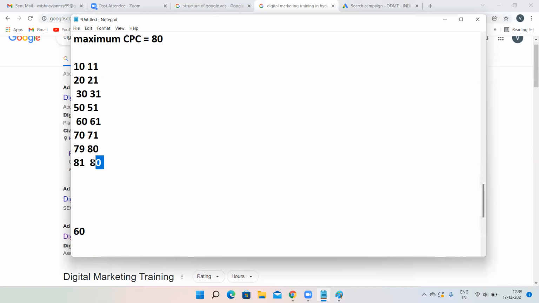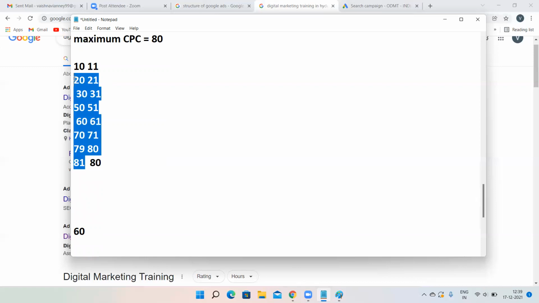Automatically, Google will reduce your CPC also. See, your competitor is paying 81 rupees, you are paying 80 rupees, right? You never know how much your competitor is paying, but Google will know all these things: 10, 20, 30, 50. Google will know how much each and every person is paying. So assume your competitor is paying 81, but still, because you have set the maximum CPC, you will be paying 80 only. Google will never ask you to pay more than your maximum CPC.